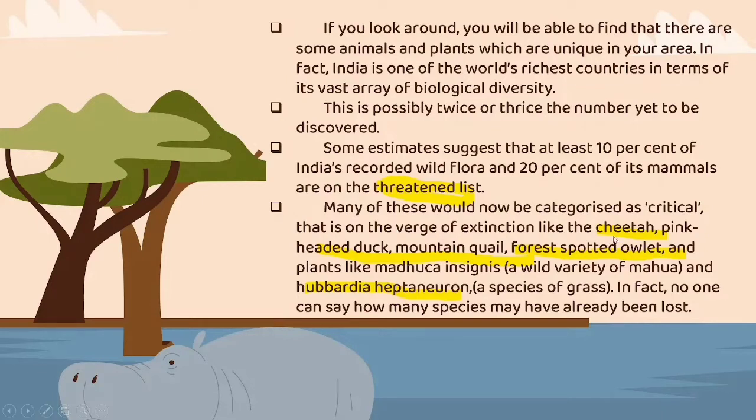So examples are cheetah, pink-headed duck, mountain quail, forest spotted owlets. These are the animals which are no more, which means no one can say how many species may have been already lost. So there are n number of species like that.